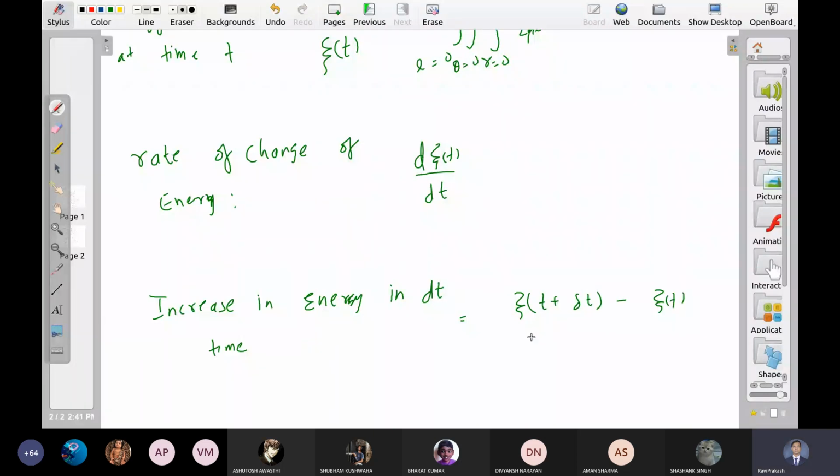So this is the increased energy. This is the energy at time t plus delta t. This is the energy at time t. So in delta t time, this much energy has increased. Let me multiply by delta t. What is this quantity?